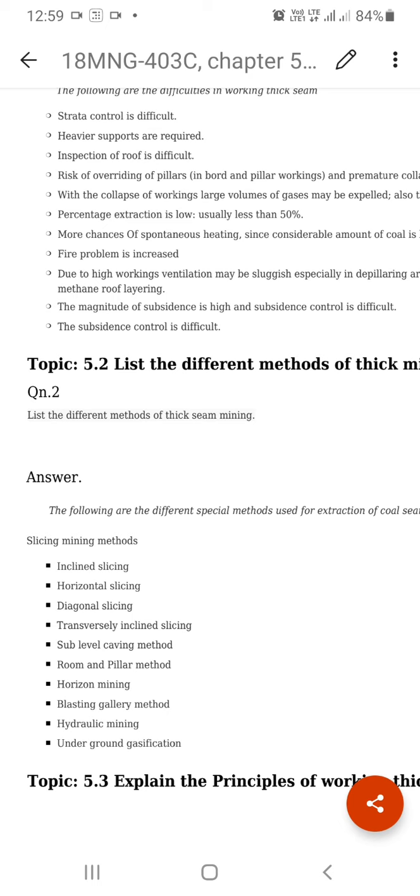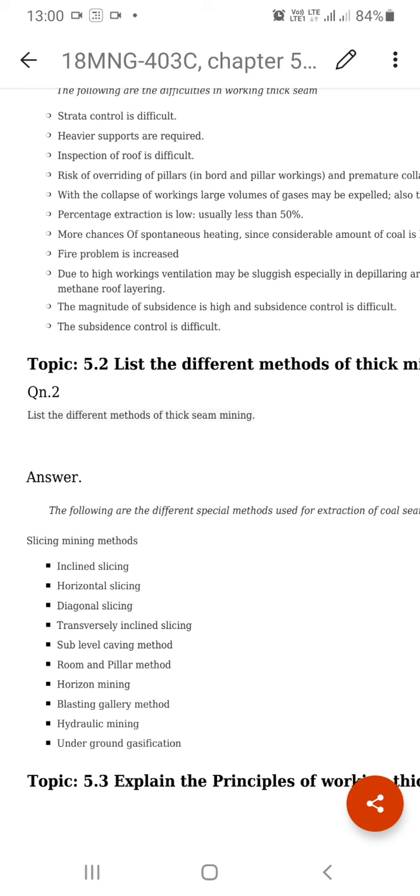Suppose we are excavating the third slice. Already 9 meters of height is created, so the height of the goaf is 9 meters. The supporting is very difficult. There is a false roof, and we have to support under the false roof. So supporting in thick seam mining is very much difficult. It is a problem.